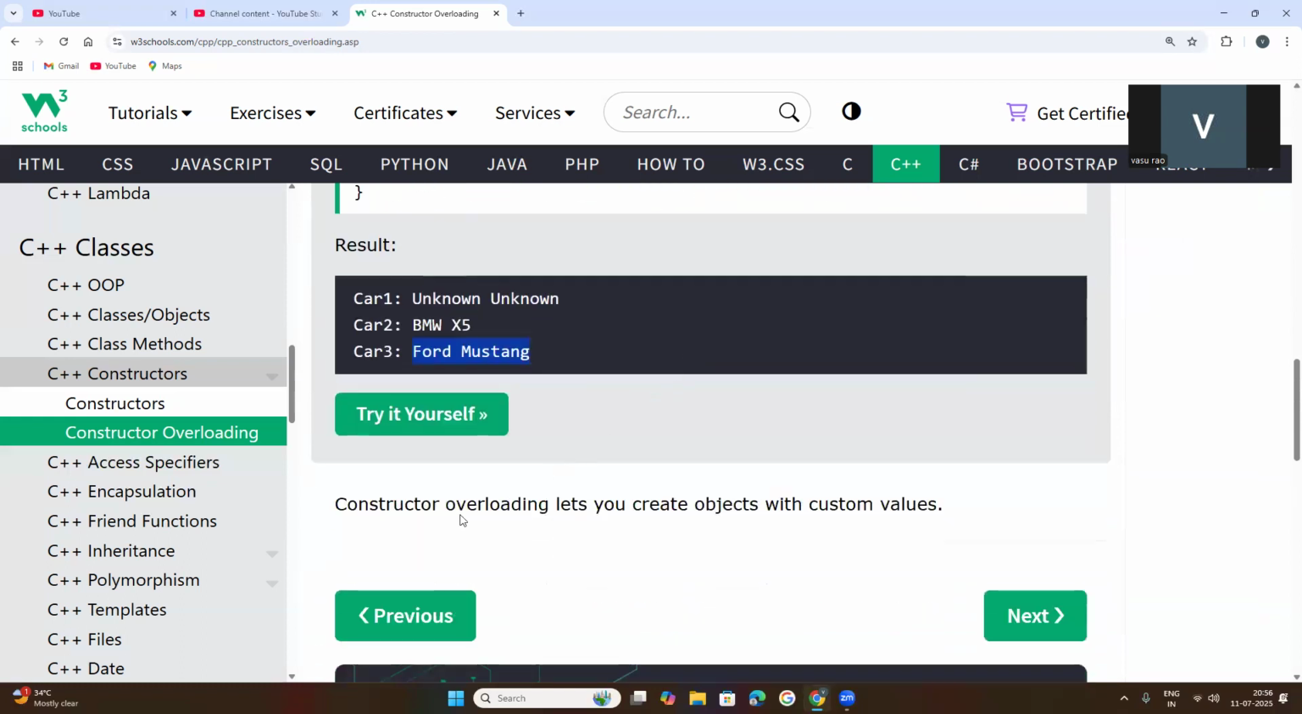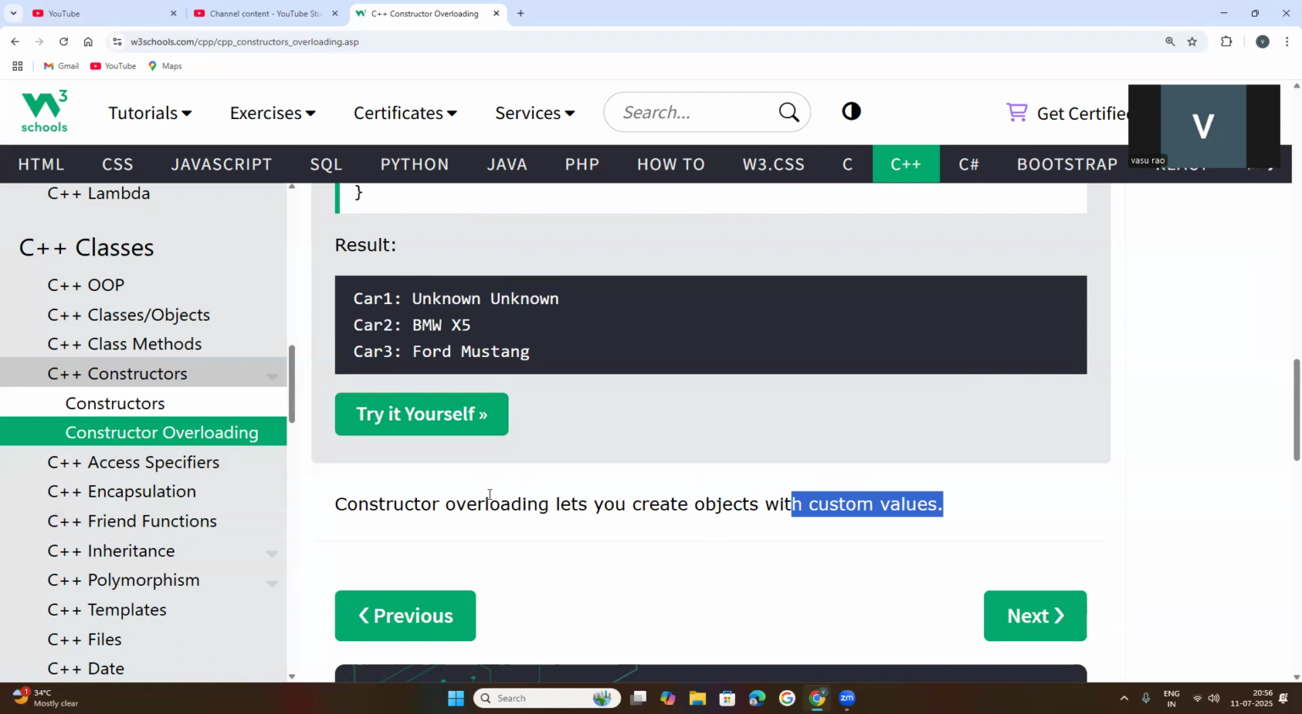So what is the constructor's role? It lets you create objects with custom values. Custom values are values as per the programmer. He can customize the values for the objects. That is the reason for constructor overloading. The programmer can customize the values for the objects.